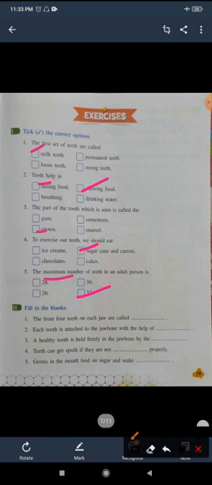Okay, now the front four teeth on each jaw are called incisors. Here I'm writing the first answer. Sorry, the first letter should be small.